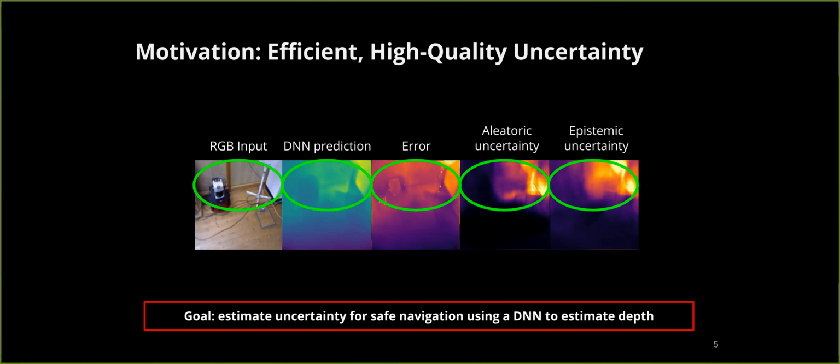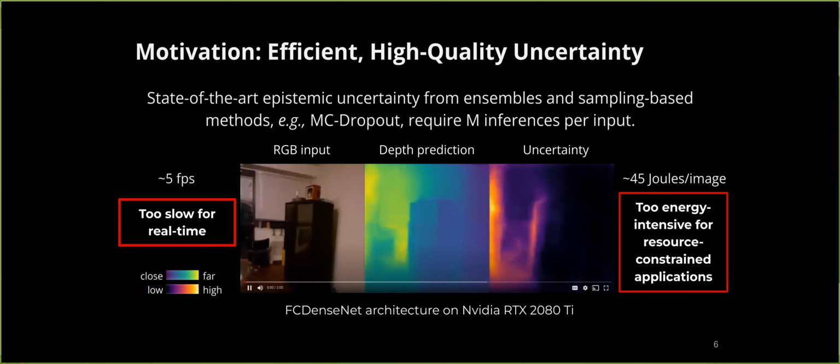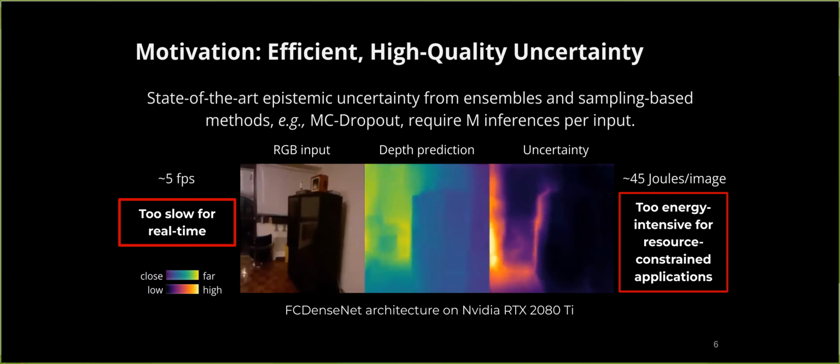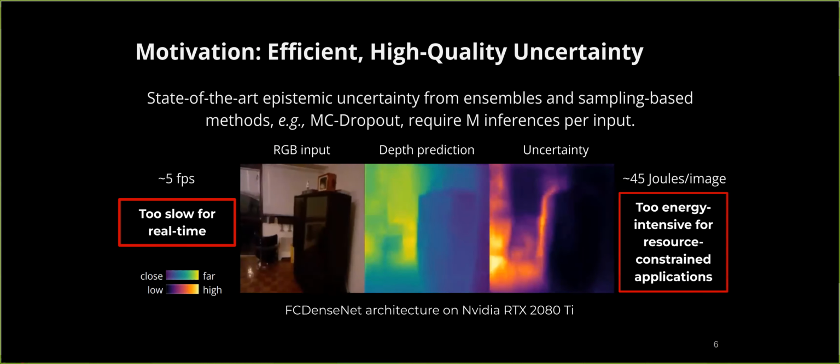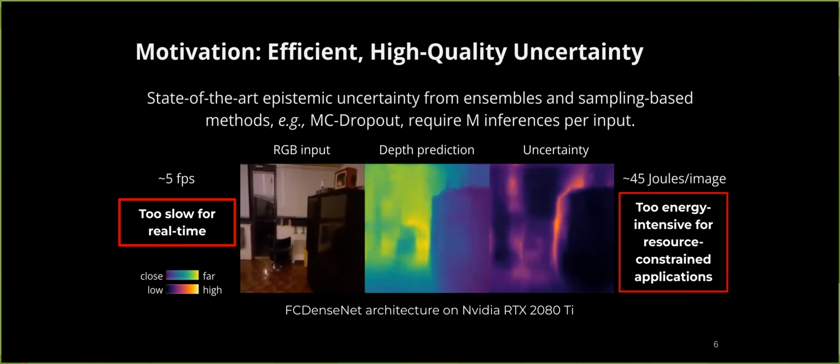Ideally, we can estimate both types of uncertainty well, so we can make safe decisions based on the DNN prediction. Unfortunately, methods to estimate epistemic uncertainty usually require multiple inferences per input, since they measure the disagreement or variance between networks to estimate uncertainty. This results in uncertainty estimation that is high quality, but too slow for real-time applications and too energy-intensive for resource-constrained scenarios.